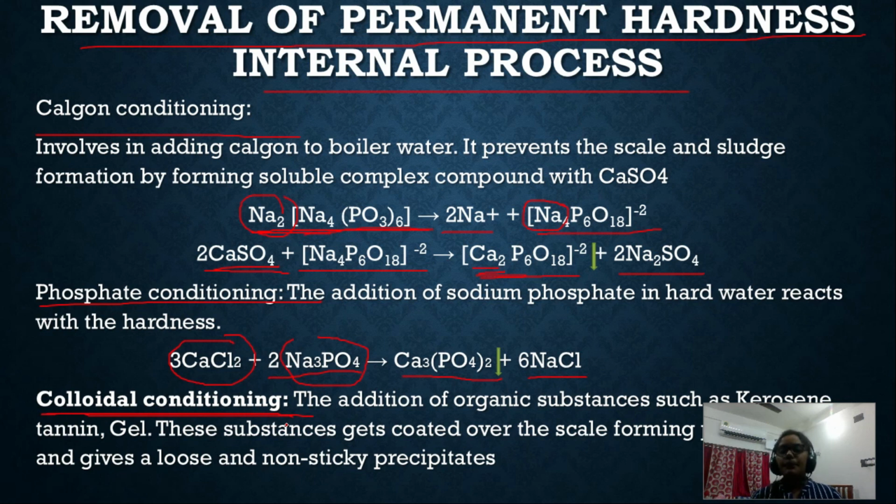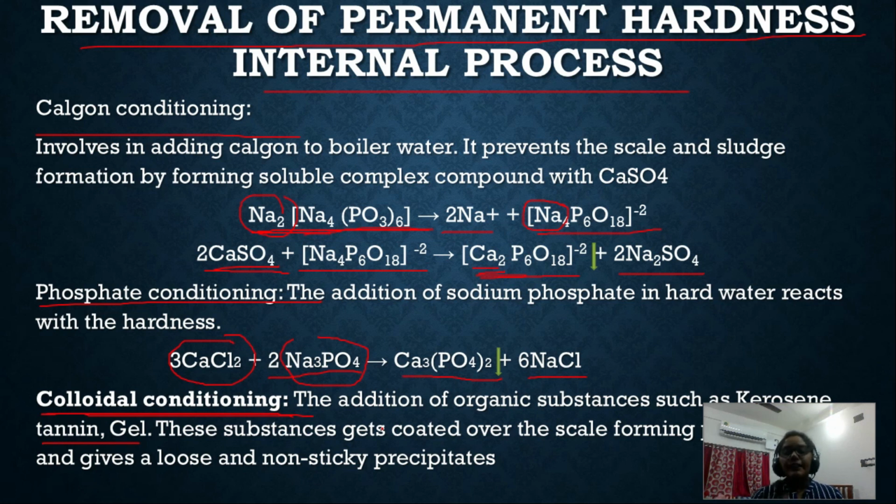In colloidal conditioning, we use substances like kerosene, tannin, gel, and oil-like substances. If we coat these substances inside the wall of the cooking utensils or the boiler, whatever scales form, we can remove very easily.